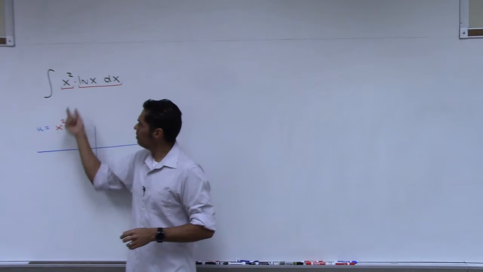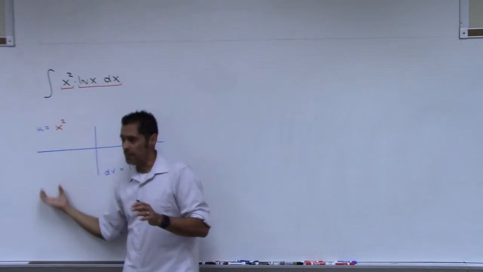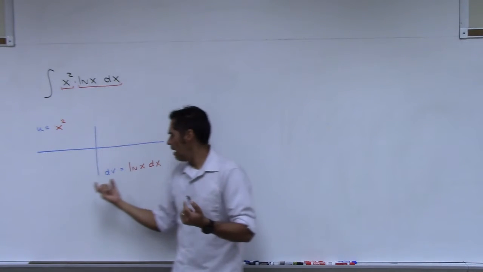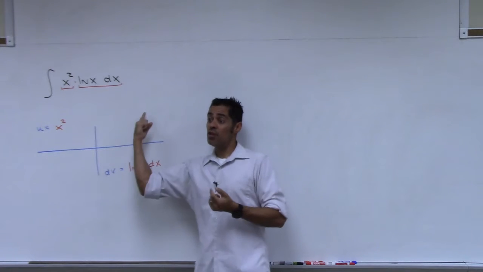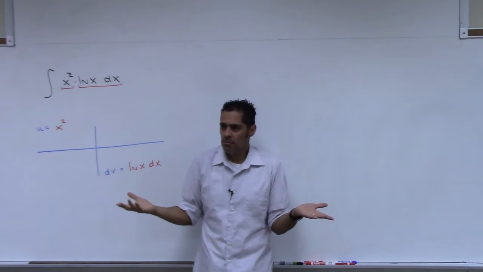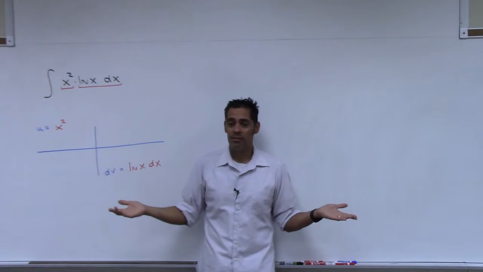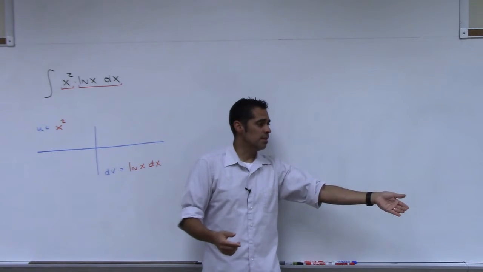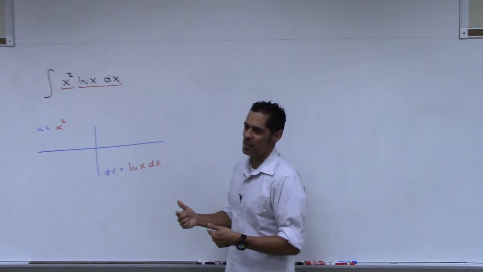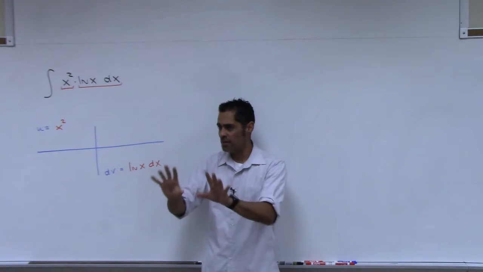Yeah, so look, u being x squared works out real nice on this step because you're going to have to take the derivative of this, right? And that's just 2x, yes? The hard part now is you have to take this and integrate it, right? Antiderivative of natural log x. I've never told you what the antiderivative of natural log of x is, have I? Never have. I've told you what the derivative of it was, right? But not the antiderivative. It's x natural log x minus x. But we can actually come up with that formula ourselves right now if we wanted to. But let's just wait.